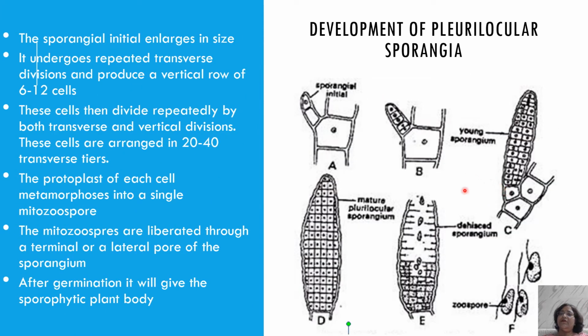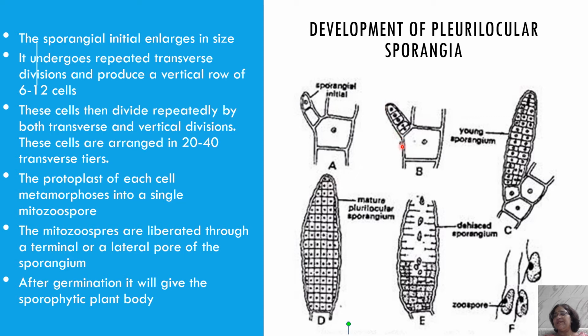Here you can see the development of the plurilocular sporangia. Initially, this is the filament, this is the sporophytic plant body, and this is the lateral branch arising just below the septum. This sporangial initial, the tip of the lateral branch, enlarges in size, undergoes repeated mitotic divisions and forms 6 to 12 cells in one row.